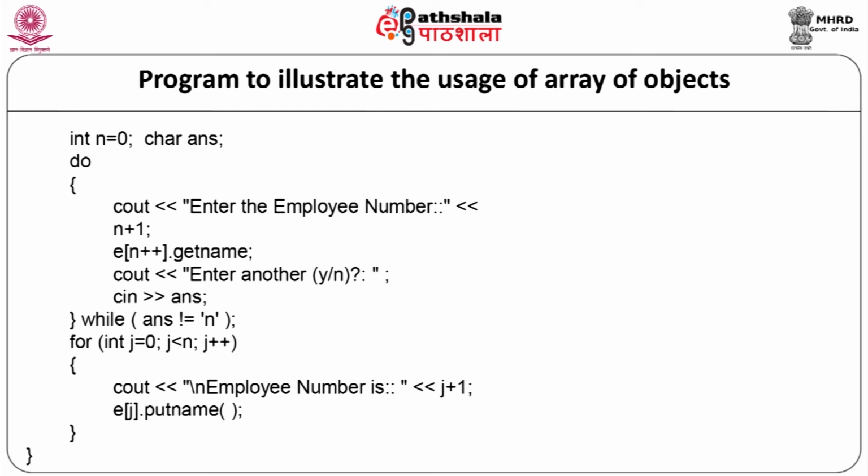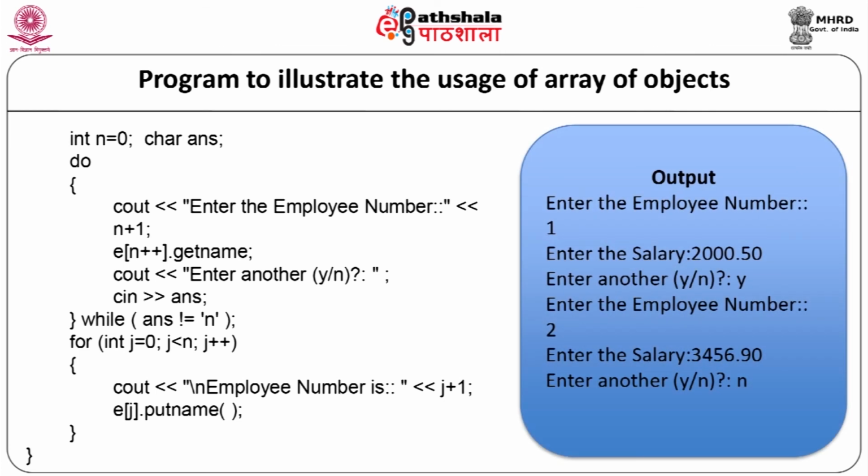When the above code is compiled and executed, it will produce the result as: enter the employee number 1, enter the salary 2000.50, enter another yes, then the second employee will be entered. Enter the employee number 2, enter the salary 3456, enter another no. So, 2 employees will be accepted from the user and their data is displayed back on the screen.